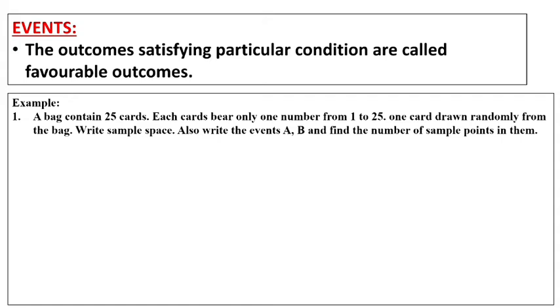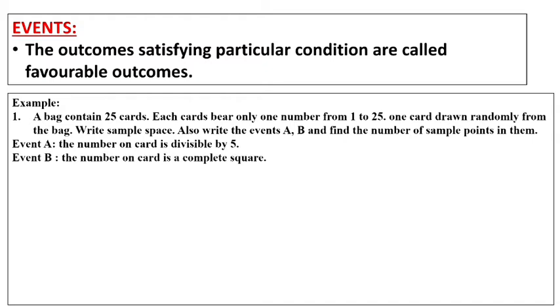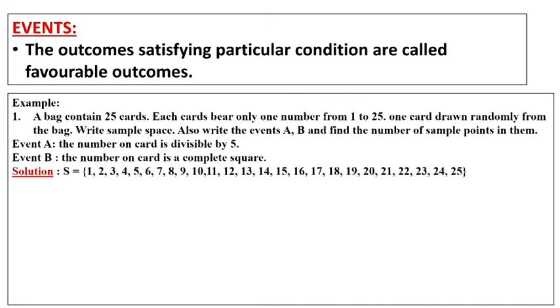So here, student, we have to take a card from 1 to 25. Here 2 events are given. Event A: the number on the card is divisible by 5. Event B: the number on the card is a perfect square. First of all we will write the sample S equal to numbers from 1 to 25. Therefore n(S), the sample, is 25.